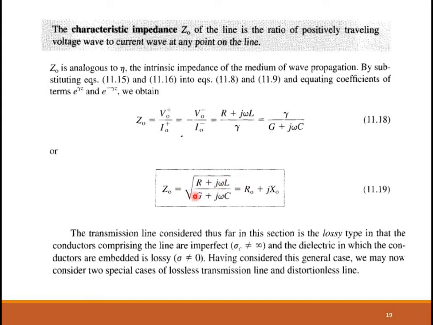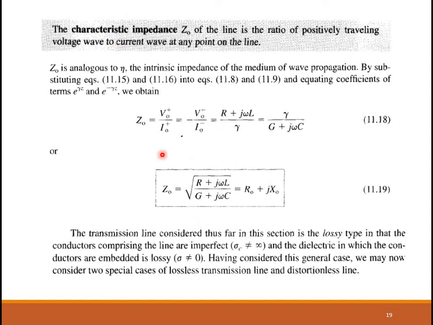So this can be represented as the impedance of your line conductor. And G plus jωC represents the admittance of the dielectric. So this equation is very important.